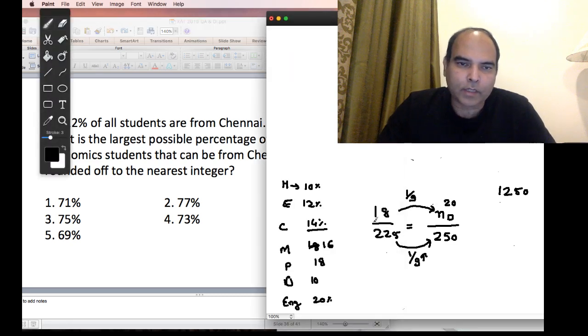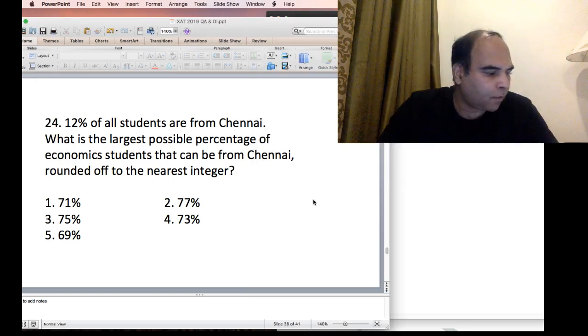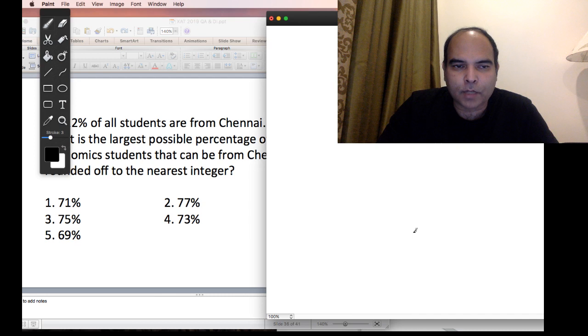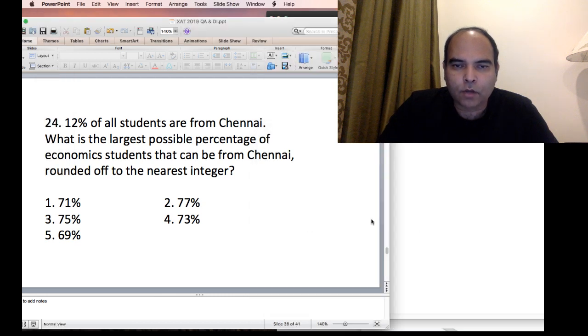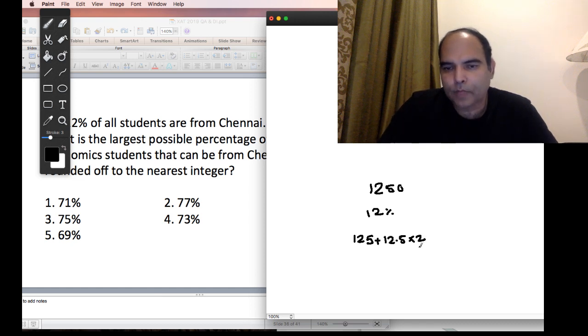And the third question talks about, I'll just erase this now. The third question talks about 12% of all students are from Chennai. What is the largest possible percentage of economic students that can be from Chennai? Rounded off to the nearest integer. So you have 1250 students. 12% of that are from Chennai. 12% of 1250 is 125 plus 12.5 into 2. That's 25. So 150 students from Chennai.